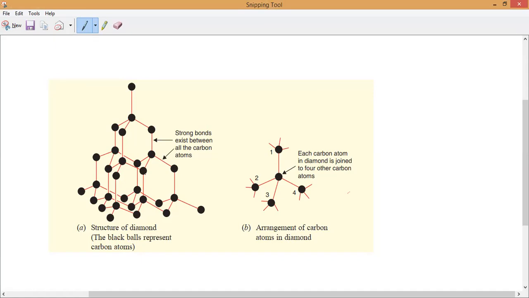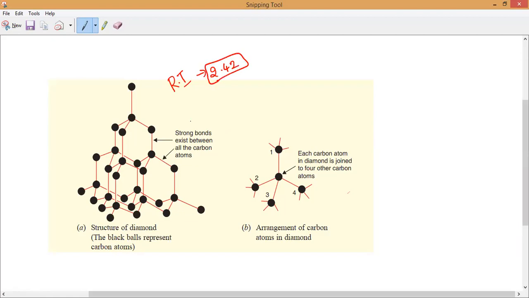Do you understand, everybody? Because of this structure, in physics, diamond has the highest refractive index. Do you all remember that? How much is it? 2.42.